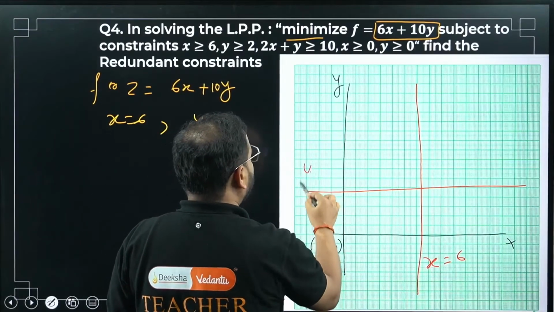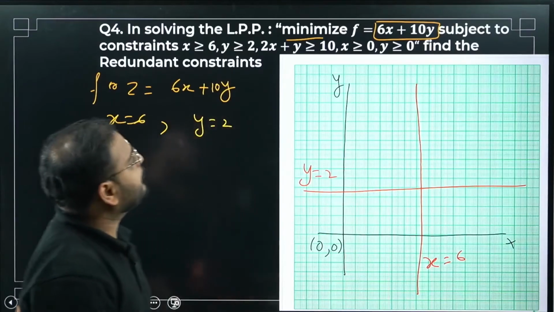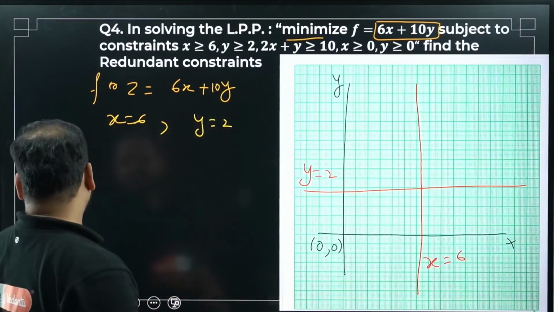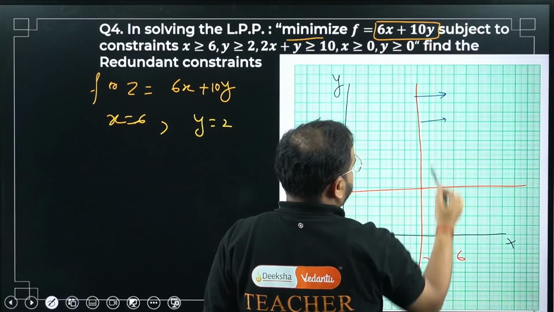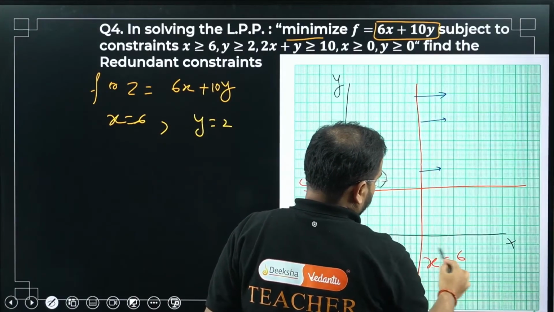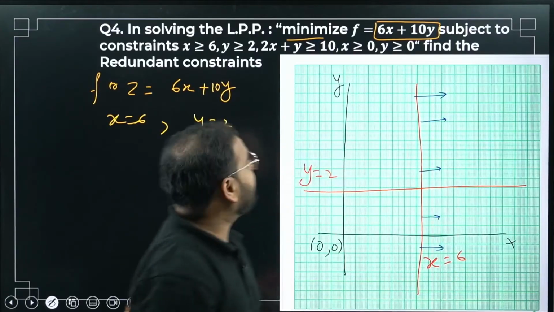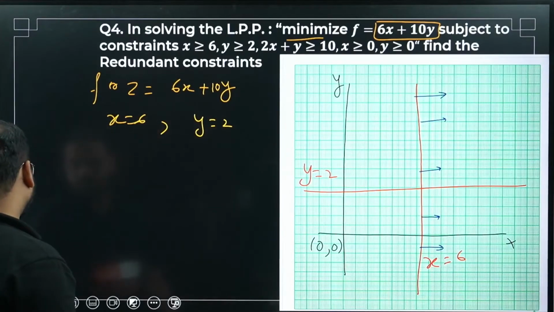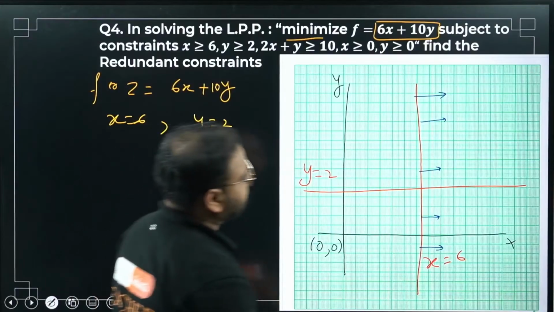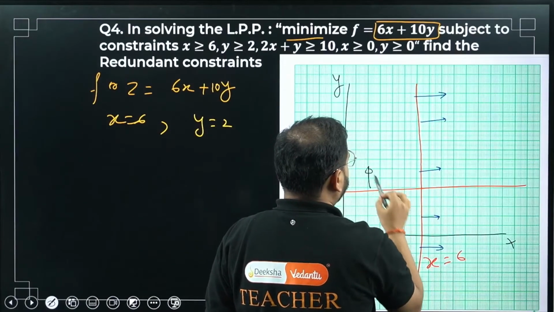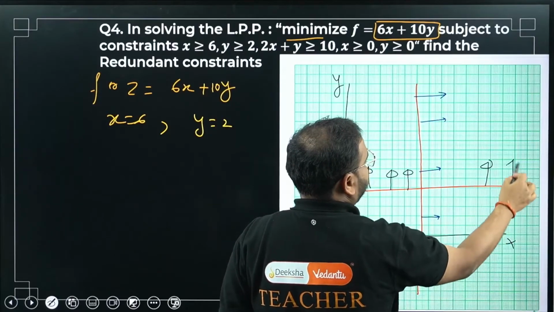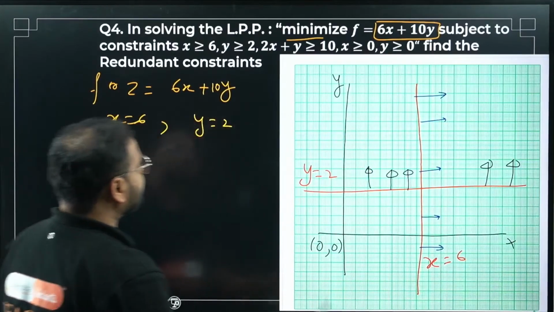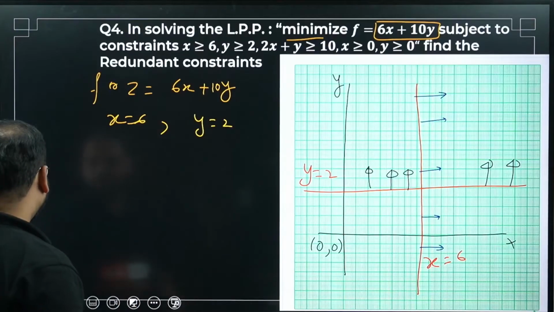Please check. Y equals to 2. We're looking for x more than 6, right? More than 6 means on this side. And y more than 2 means again up from here. Okay, so that is my required region. Right now we have one more curve to solve.